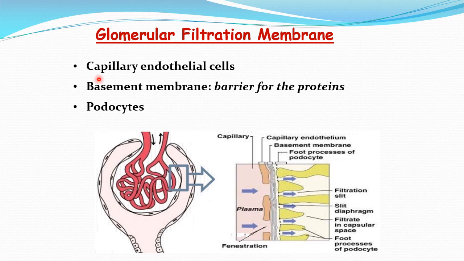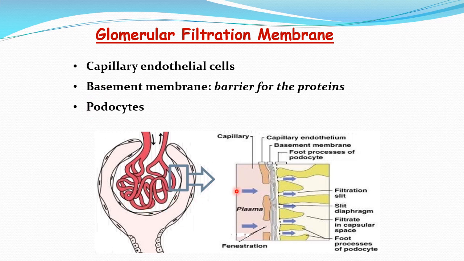So now first it is the capillary endothelial cell layer in the filtration membrane. You can look at this is the capillary network, and that is bounded by the endothelial cell layer. Okay, that is the first layer. And then the second important layer is the podocytes. The podocyte is basically nothing but the epithelial cells of this visceral layer of the Bowman's capsule. So this epithelial cell layer, known as the foot processes of the podocyte, is the second important layer in the filtration membrane. And in between these two, capillary and podocyte, there is a basement membrane. So here it will be the basement membrane.